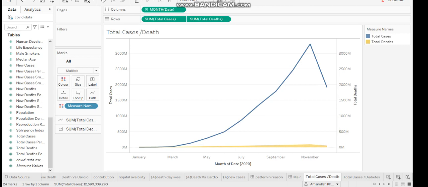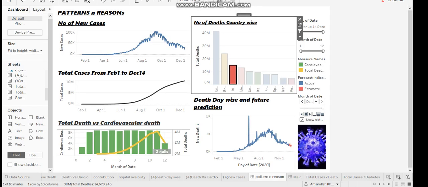So, at last, I would like to conclude that the cases of COVID-19 begin in India majorly from the month of April, as you can see from this graph, and the number of deaths is very low as compared to the total number of cases. India stands at third position as per the total number of deaths contribution, and its contribution is 7.56% only.